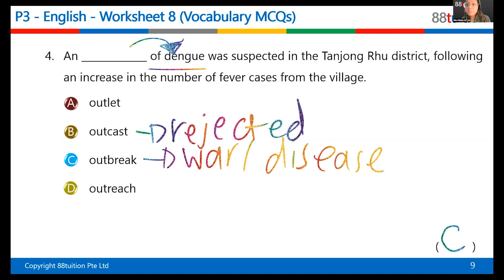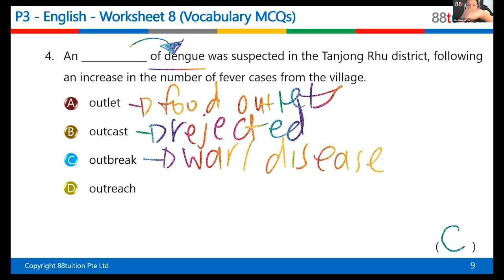Some people can be outcast due to their race or their religion. All the differences that you have in humanity, they use as an excuse to separate one person from another. So that's an outcast. Now, what's an outlet? Outlet usually refers to food outlets, or a designer outlet. It can also have another meaning, where a pipe or water flows through something, an outlet for water or gas to escape. But usually it is a noun. These are all nouns, so they all refer to